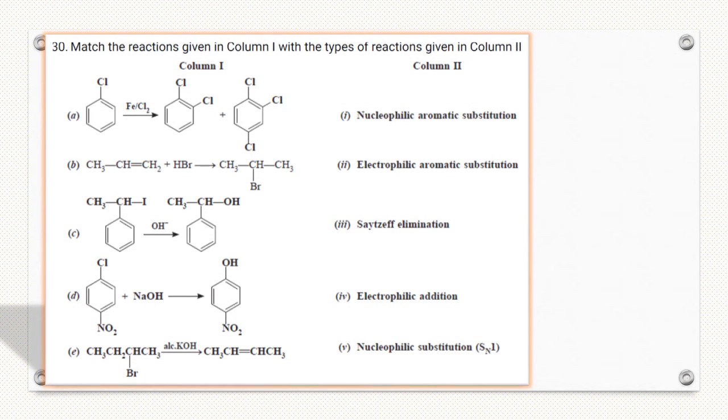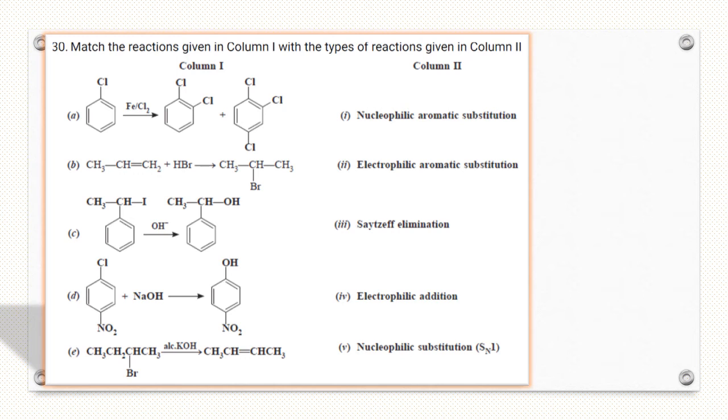Match the following. First, chlorobenzene reacts with chlorine. This is aromatic electrophilic substitution. So A is second. B, this is simple addition reaction, electrophilic addition reaction. B fourth. C, iodine is replaced by OH. So this is nucleophilic substitution reaction.